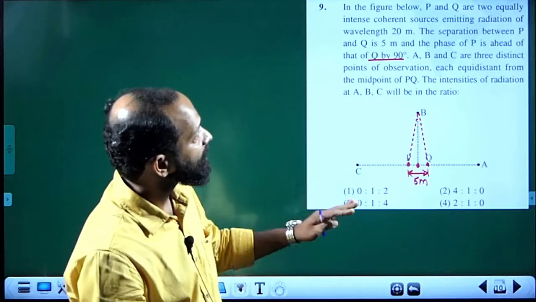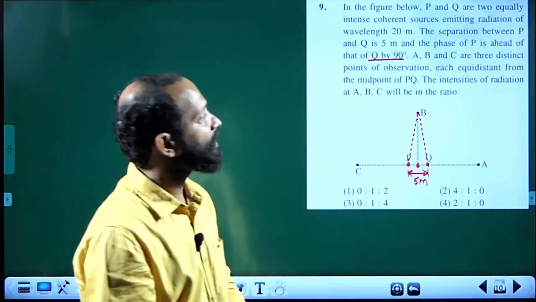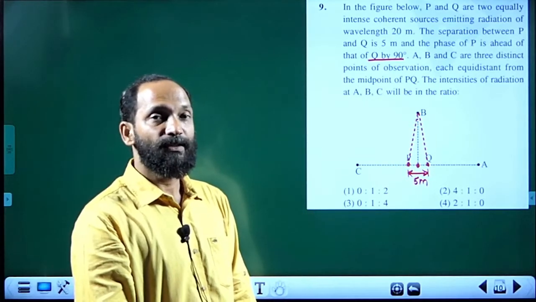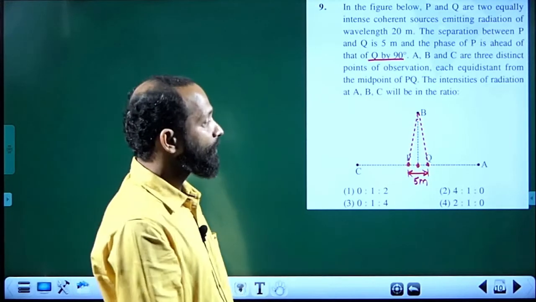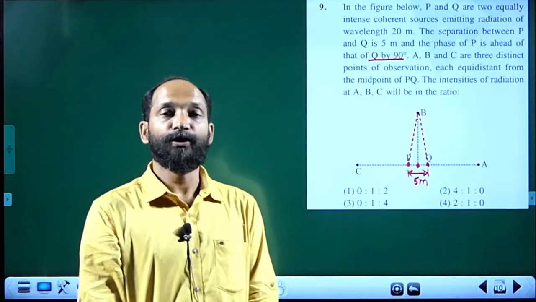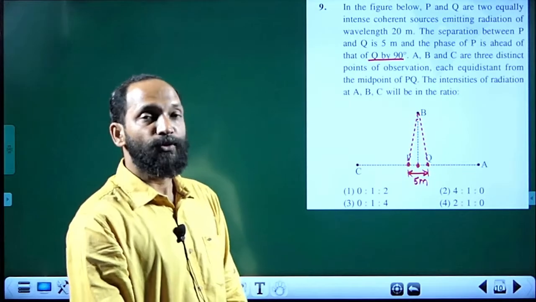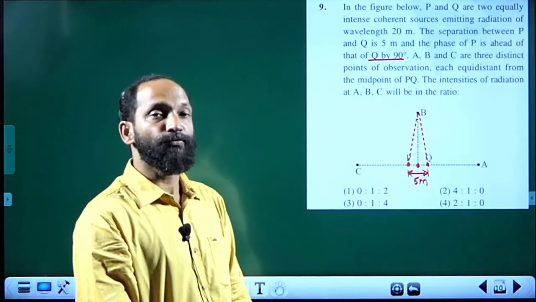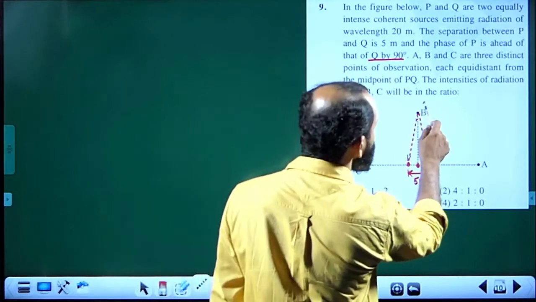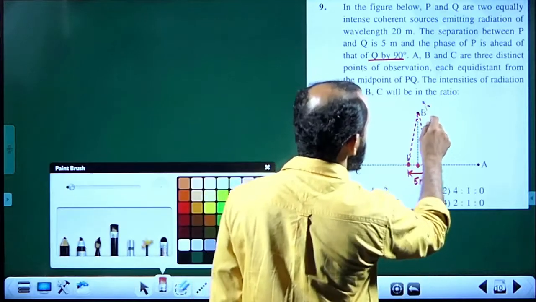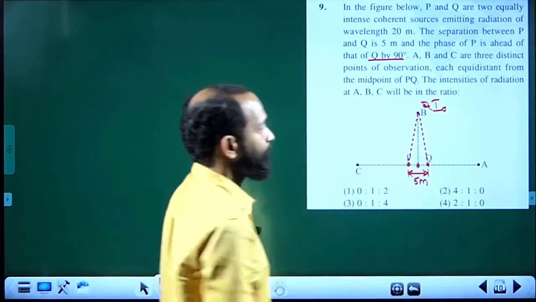And the intensities at these points are identical. We know the intensity is 4I0 cos square phi by 2. When phi is equal to pi by 2, 4I0 into cos square pi by 4. Cos square pi by 4 is 1 by 2. So 4I0 into 1 by 2 is 2I0. So intensity here will be 2I0.